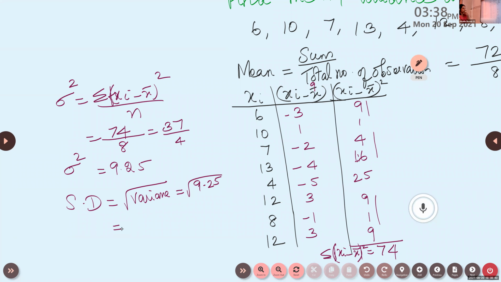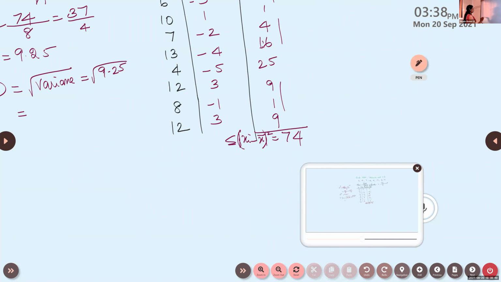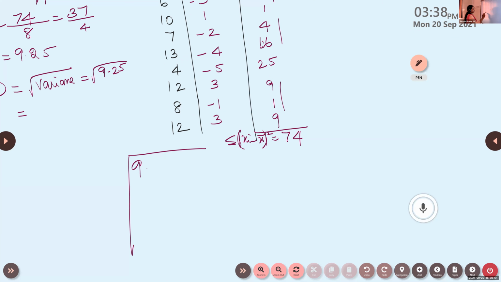Okay, you can use the long division method, 9.25. Here you'll make it pair, isn't it?